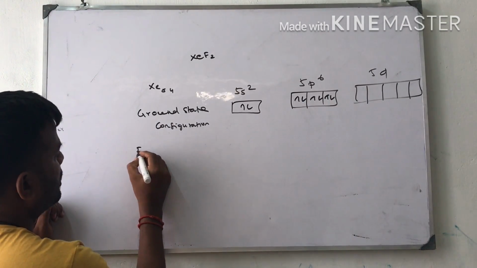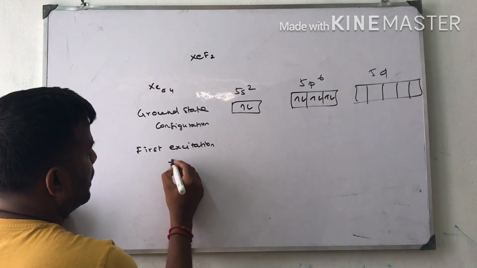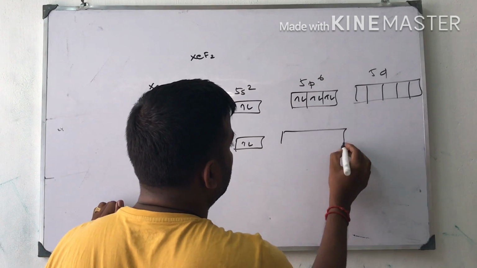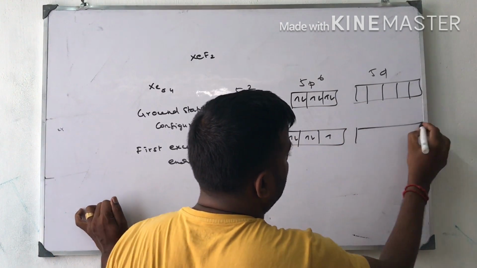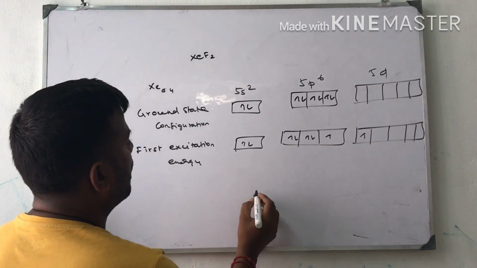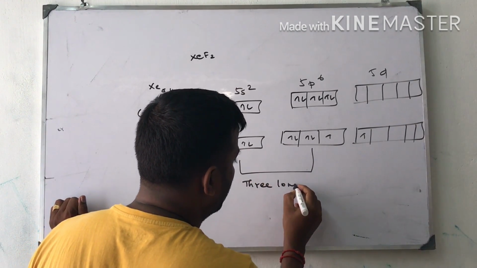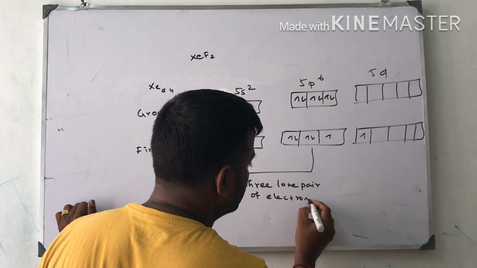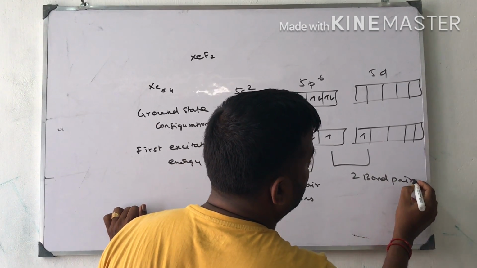In the first excitation state, one electron is promoted from the p orbital to the d orbitals. Now we have to conclude 3 lone pairs of electrons and 2 bond pairs of electrons.